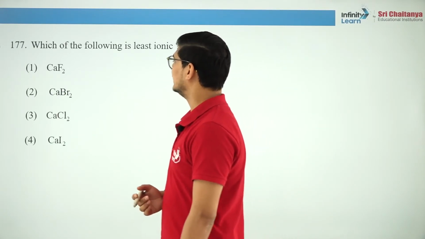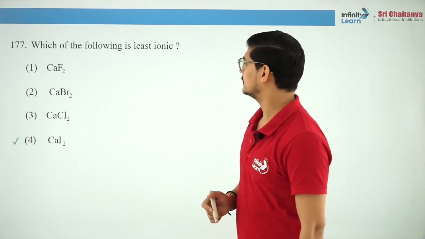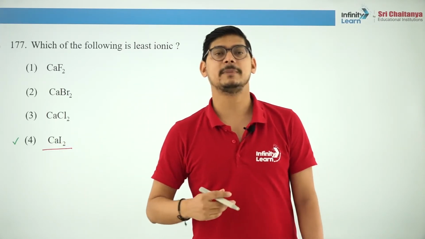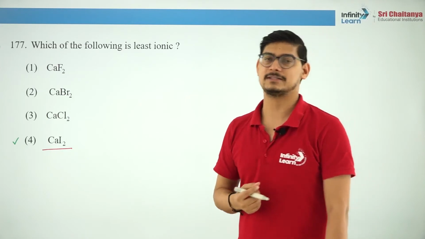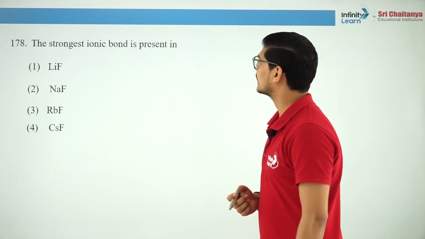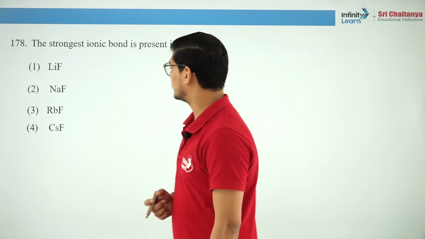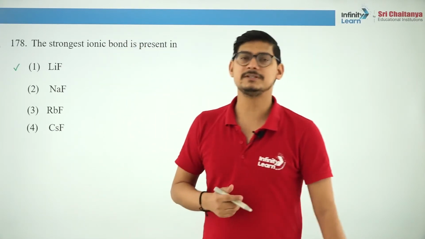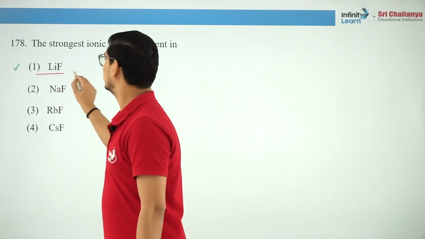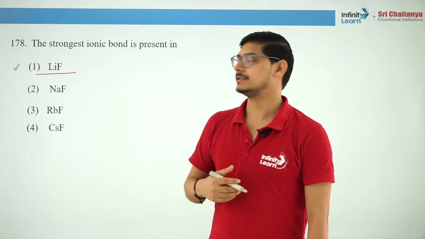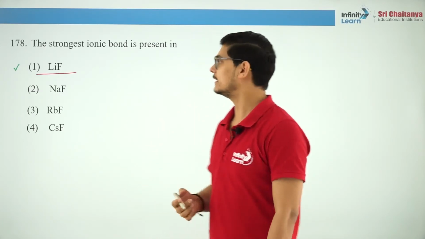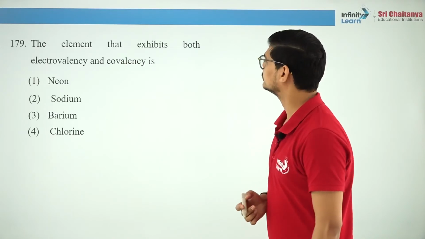Which of the following is least ionic? Obviously calcium iodide, because iodide ion is largest, it will have maximum polarization, so it will have maximum covalent character or least ionic character. The strongest ionic bond is present in, see, for ionic bond to be strong, cation should be small, anion should be small, right? Because attractive forces are proportional to charges, inversely proportional to sizes. Okay? So this is the correct answer.